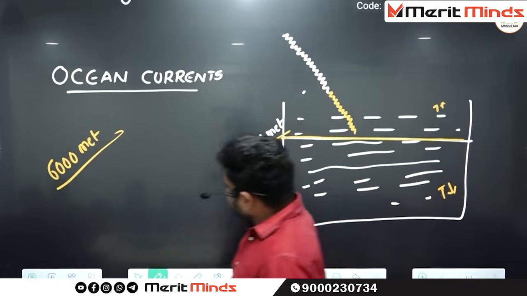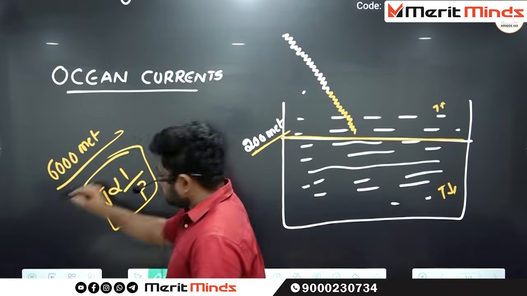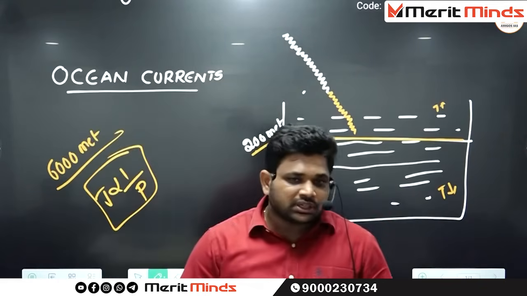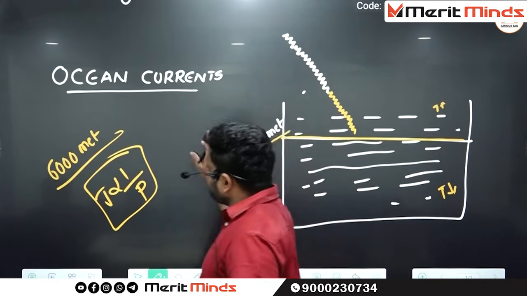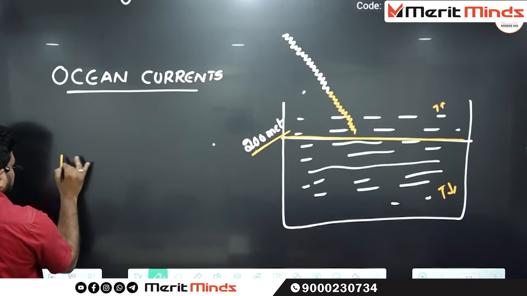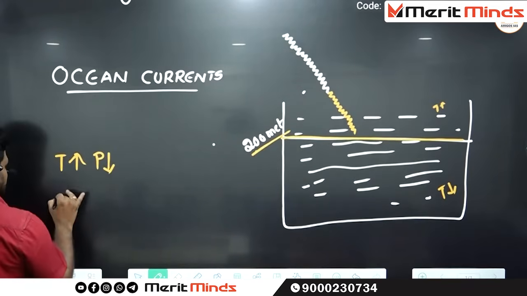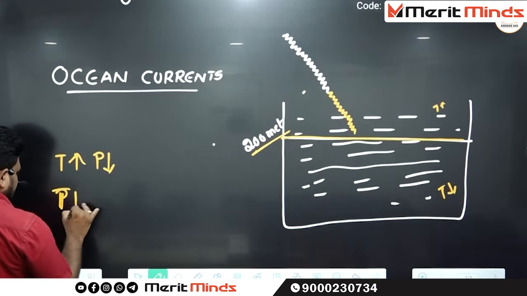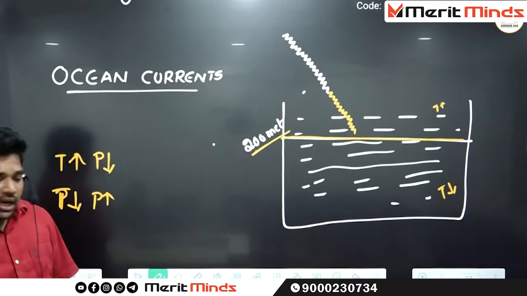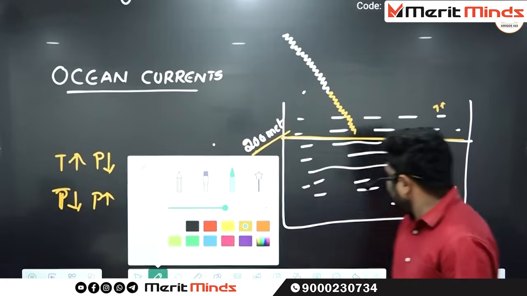See here, there is one particular equation. The equation is known as: temperature is inversely proportional to pressure. What do you mean by inversely proportional to pressure? When temperature increases, what about the pressure? Decreases. Whenever the temperature decreases, what about the pressure? Increases. And also, on one side the insolation is coming, on the other side, what is happening?